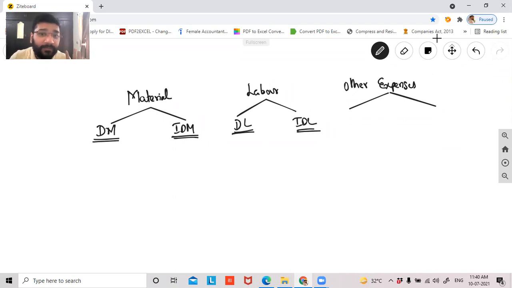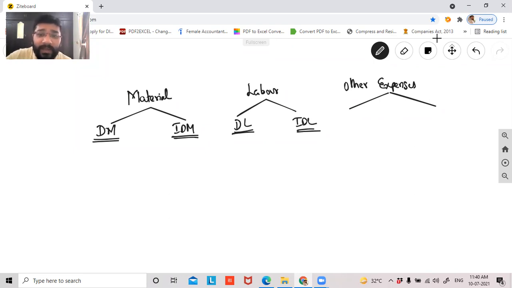Then what is indirect labor, sir? You're manufacturing the cake in the factory, and for the factory you have a watchman, a security guard. That security guard is a person exclusively put there to look out for the factory, not for the office. Office is somewhere else. The salary you pay to that security guard is called indirect labor, right?